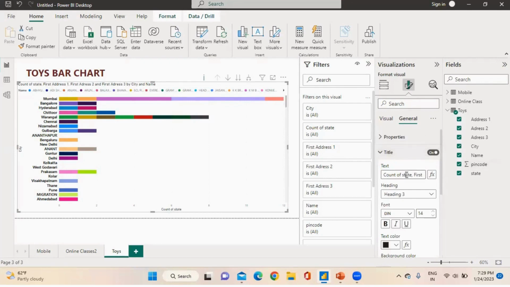And there is the chart title. I'm choosing state, state address 1,